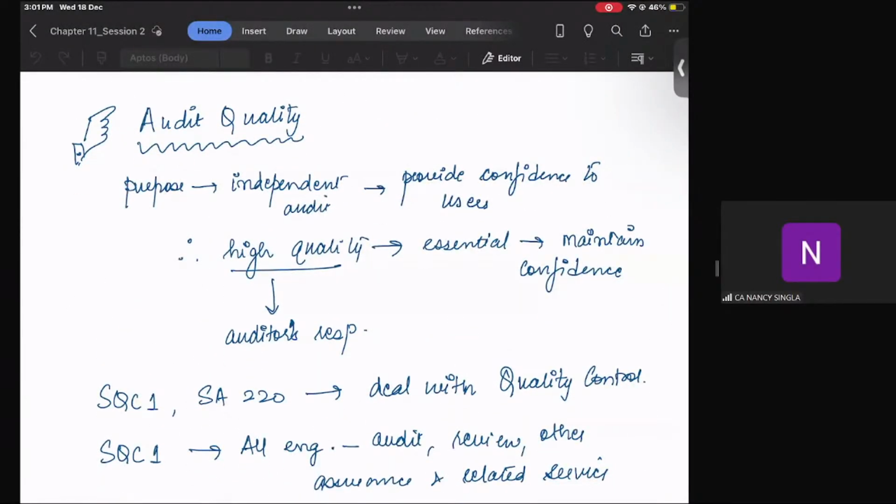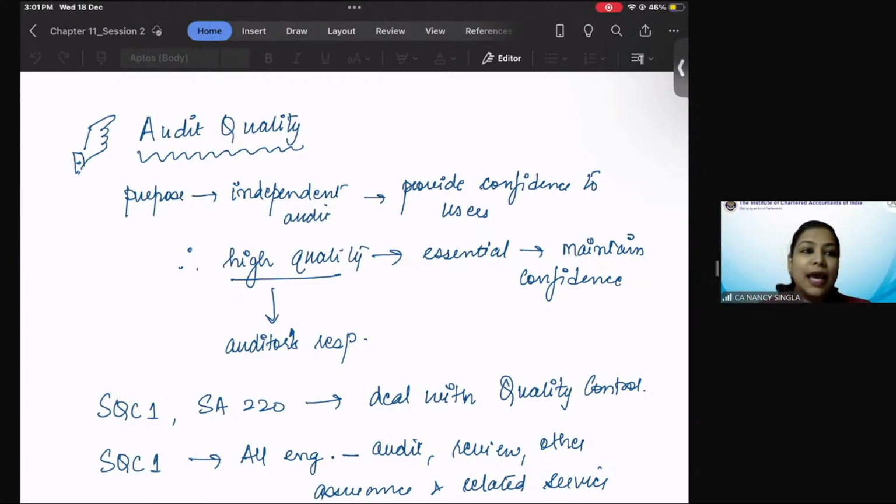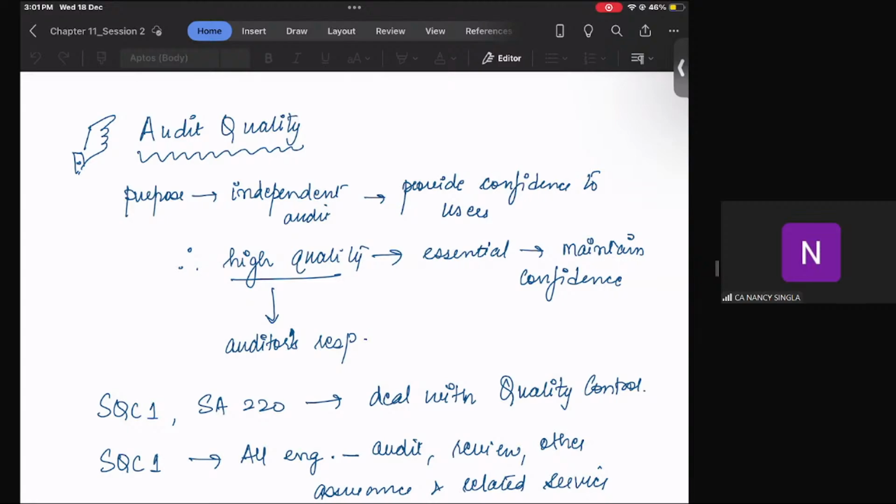So students, with respect to audit quality, SQC1, Standard on Quality Control 1, and SA 220 are there, which are applicable with respect to audit quality, right?